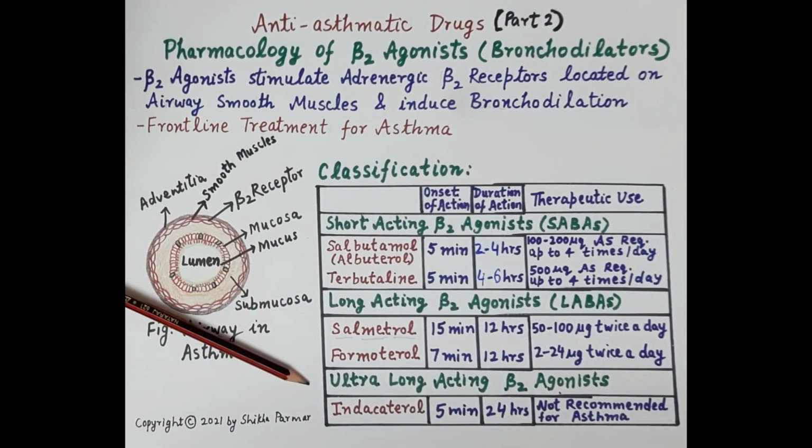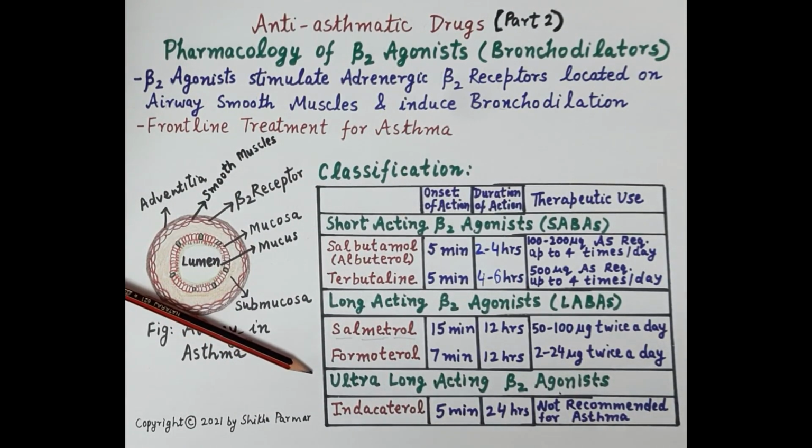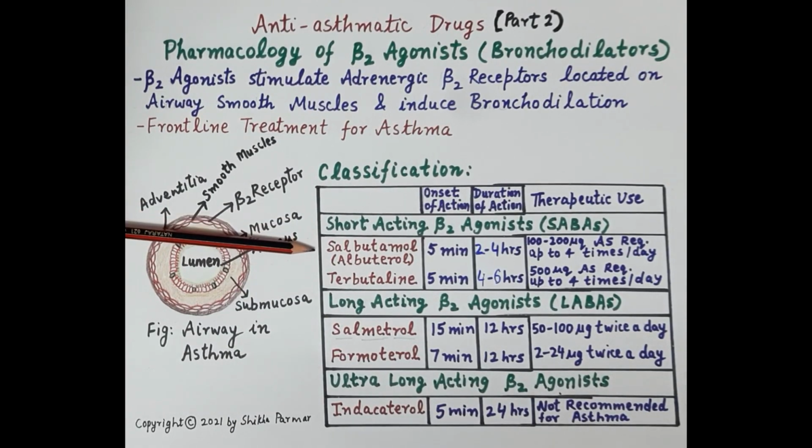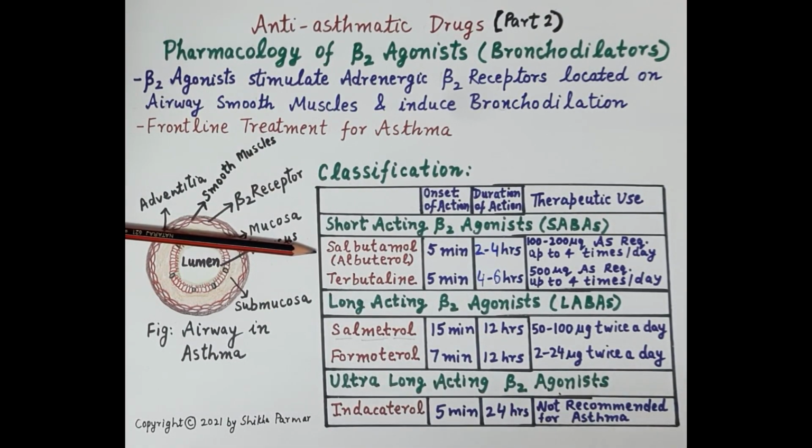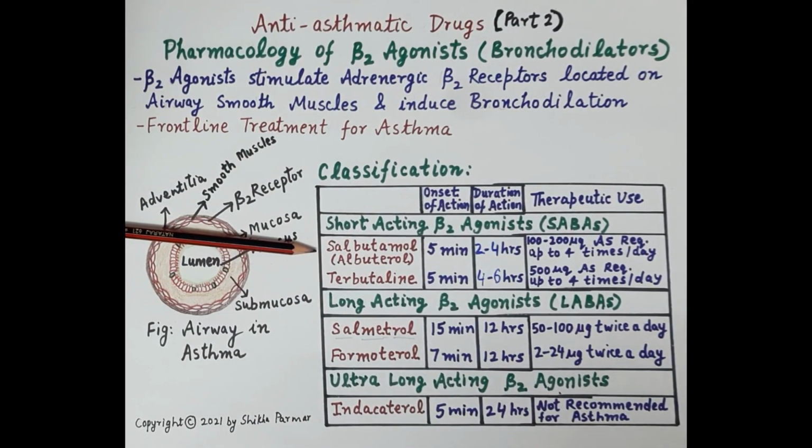And apart from that, there are drugs which come under the category of ultra-long-acting beta-2 agonist. Now let's talk about short-acting beta-2 agonist. Salbutamol is a very important drug which comes under this category. Now inhaled salbutamol is delivered mostly by pressurized meter dose inhalers, and it produces bronchodilation within 5 minutes, and its duration of action is for 2 to 4 hours. It is used as and when required rather than on regular basis, not more than 4 times a day.